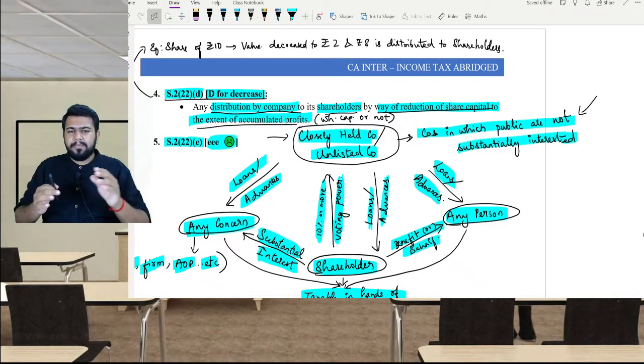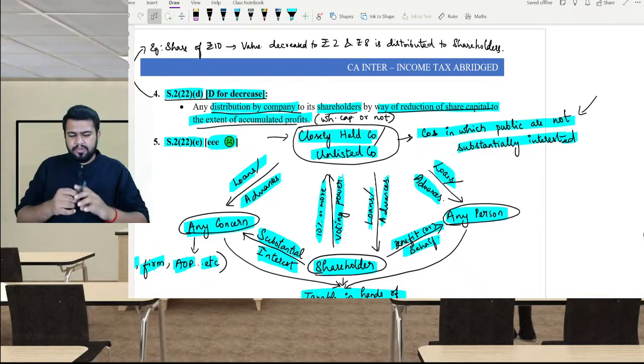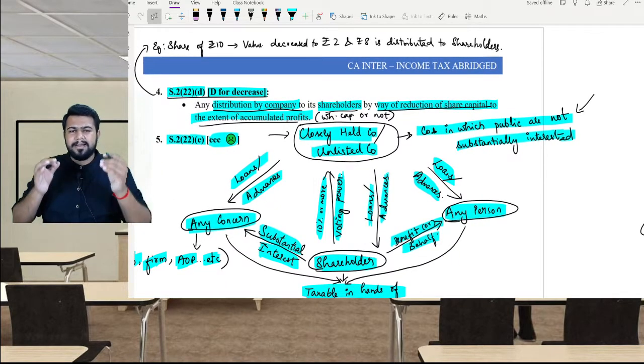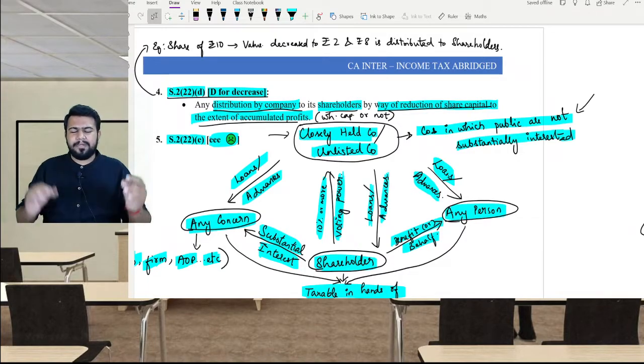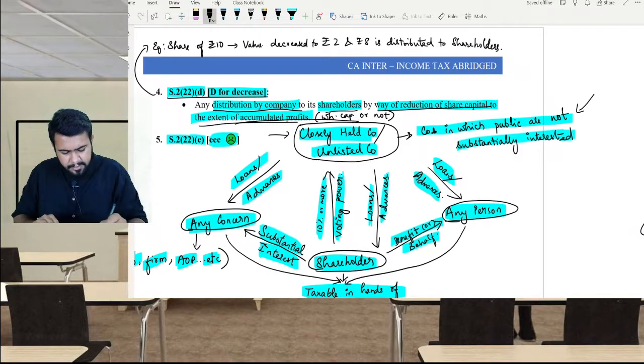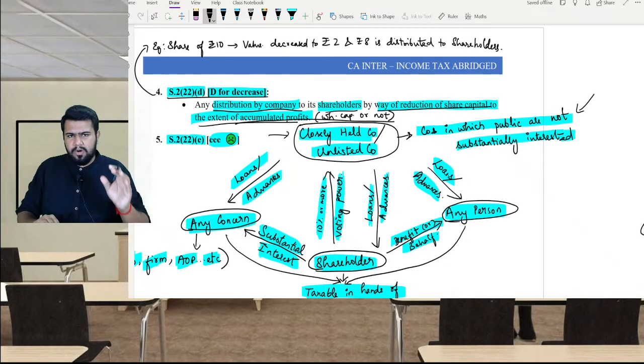Now the company is telling that from now onwards we are reducing the share price from 10 rupees to 2 rupees, and we will give you the 8 rupees, and they are giving me the 8 rupees. This is called reduction of share capital, and the amount received on reduction of share capital is deemed dividend as per income tax law to the extent of accumulated profits, whether capitalized or not.